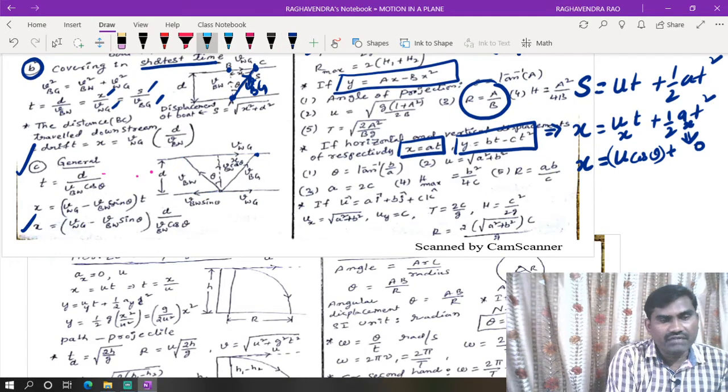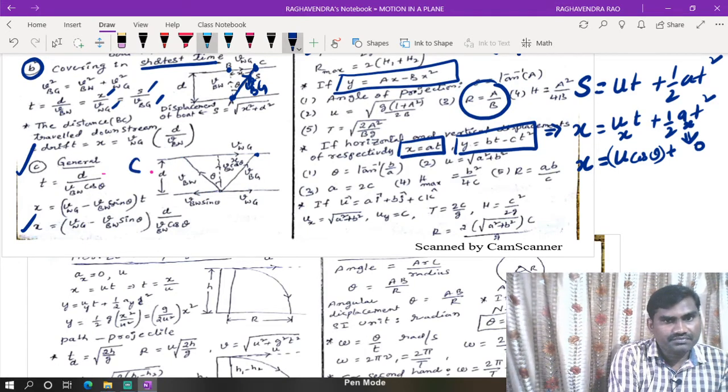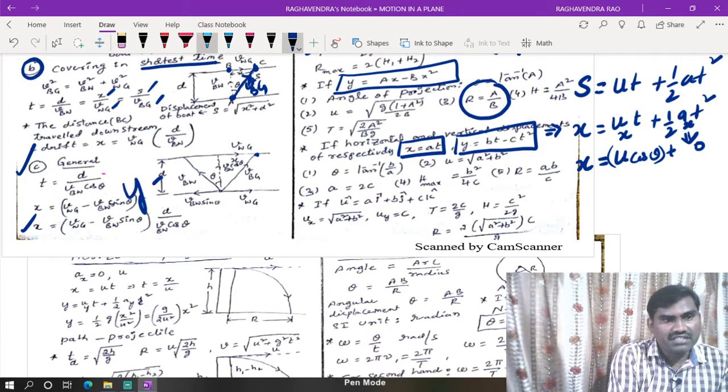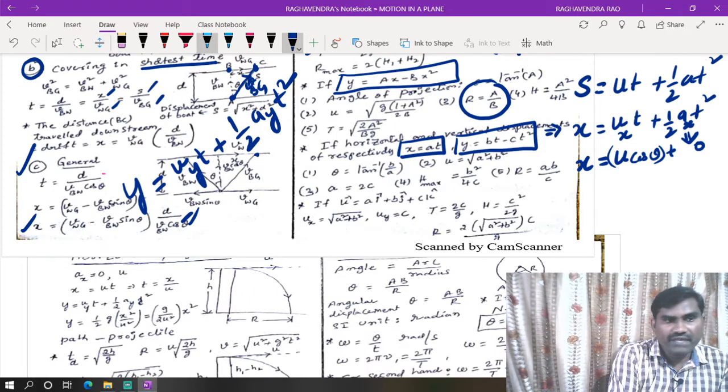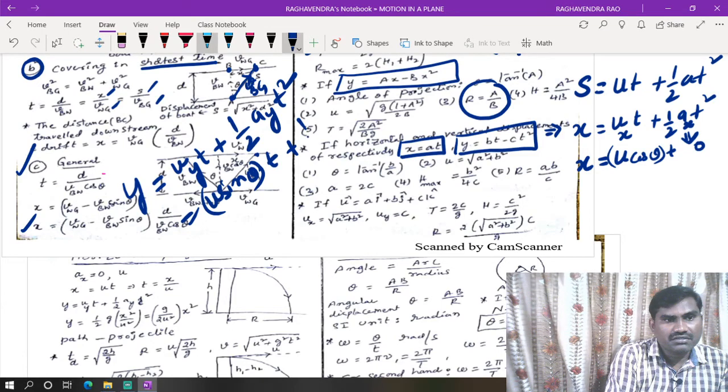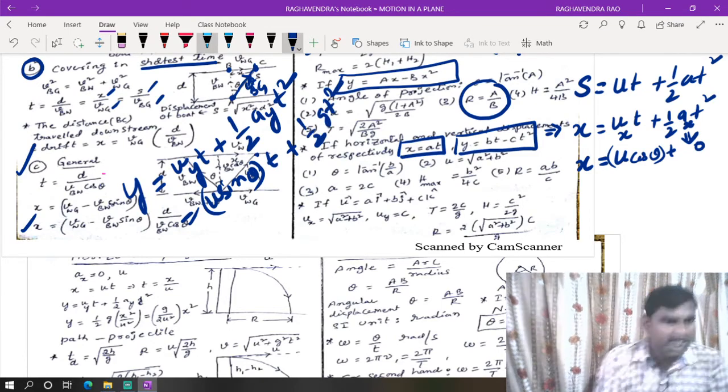While finding the vertical displacement, sy, or we can take it as y simply. Y is equal to uy into t plus half into ay into t square. What is uy? Uy is nothing but u sin theta, so y is u sin theta into t minus half g t square.